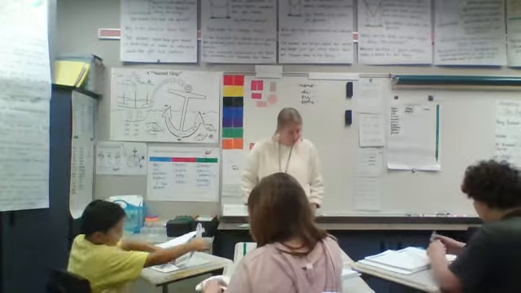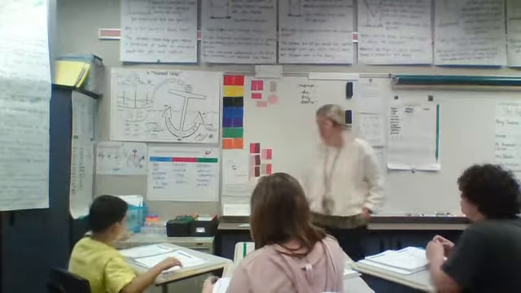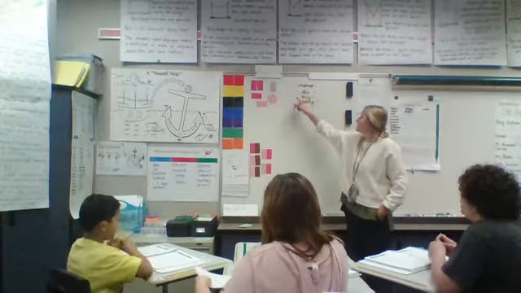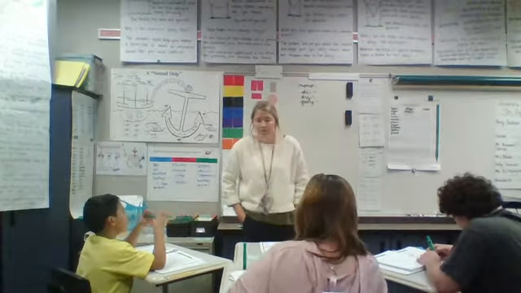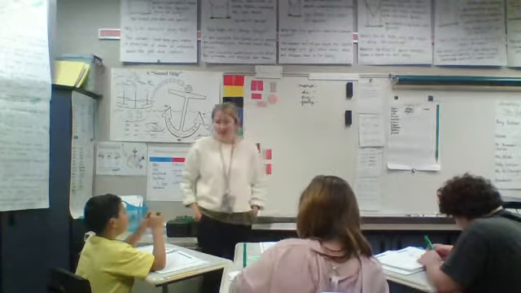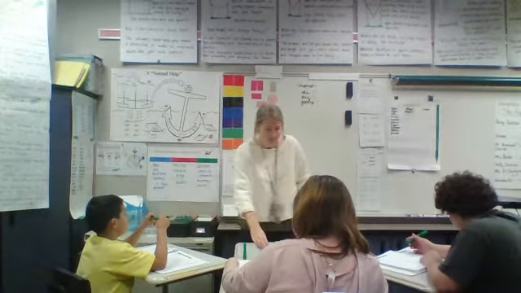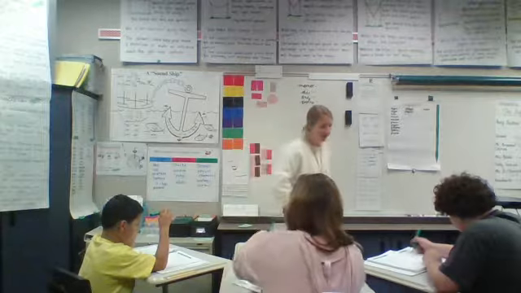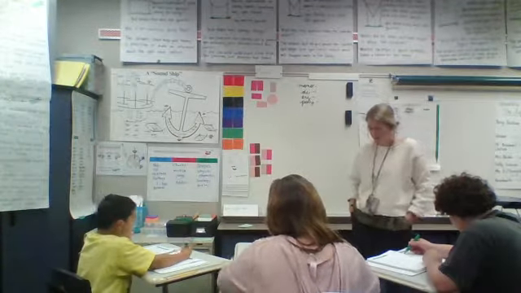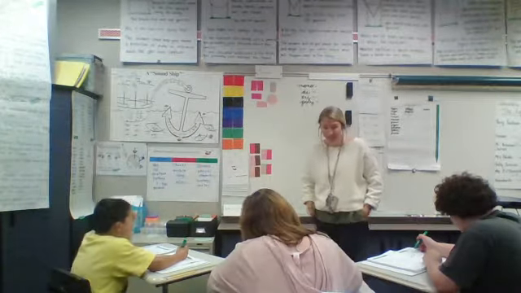Okay. Let's go to our code and read. What are we scanning for as we read our sentences? Mono, di, tri, poly. Okay, and when you are reading those sentences out loud to me, just break them down. That's why we're highlighting. We're trying to figure out the meaning of these words. So go ahead and scan with the purpose. Make sure you're saying the combining form as you highlight it. Go ahead. We're doing all 12 sentences.